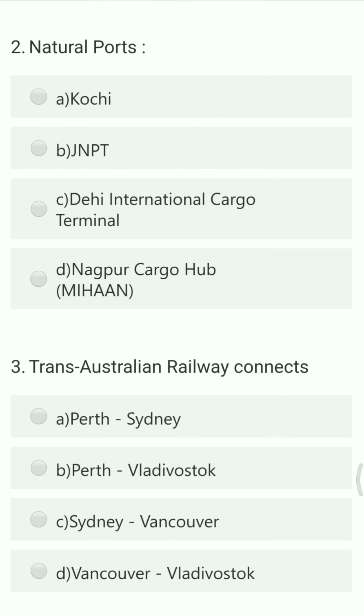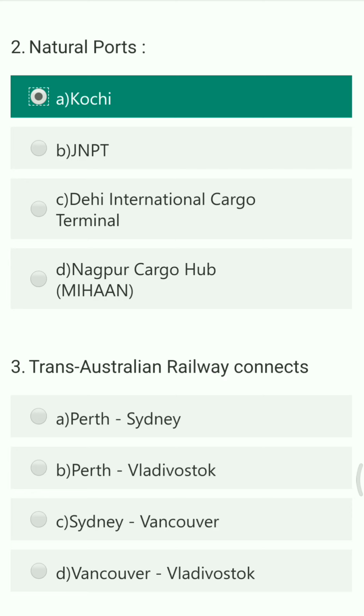Next question. Natural ports are: Kochi, JNPT, Delhi International Cargo Terminal, Nagpur Cargo Hub, Mihan. The right answer is Kochi, because it is a natural port which has been created because of an obstacle which comes in between, and because of that a port is created in those places.